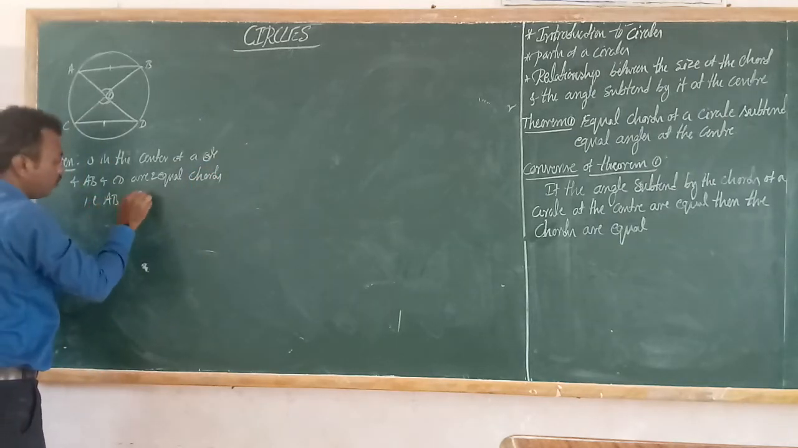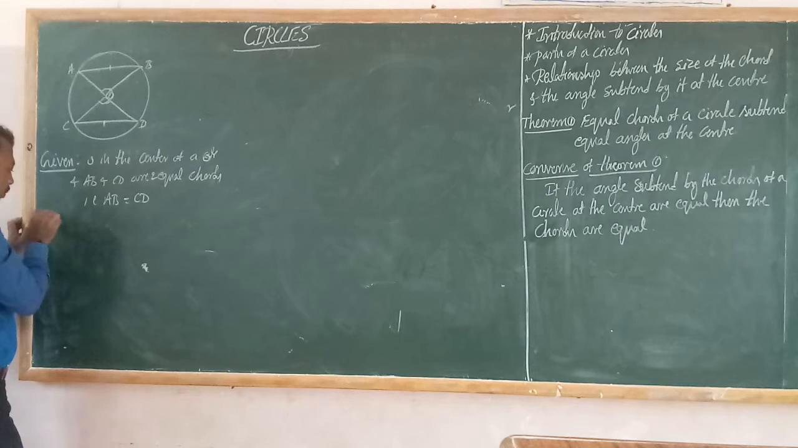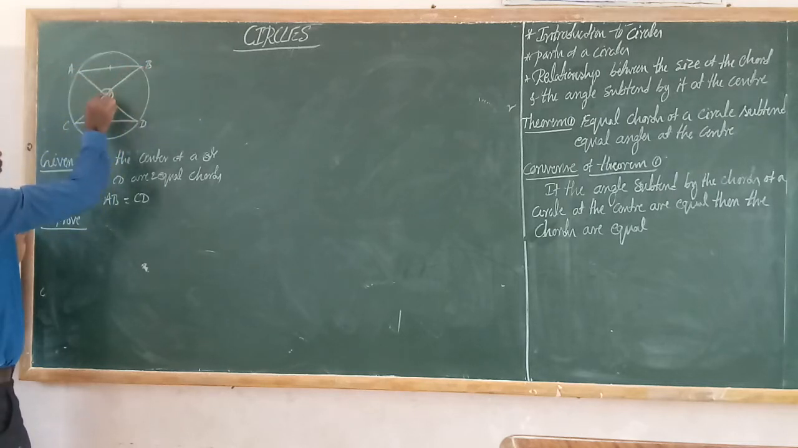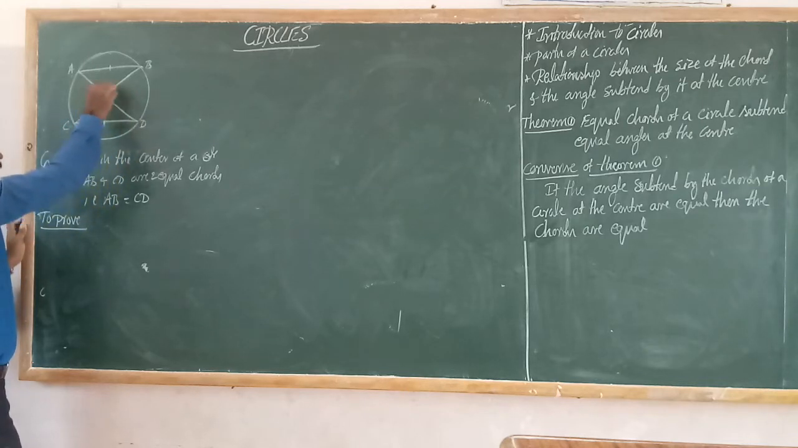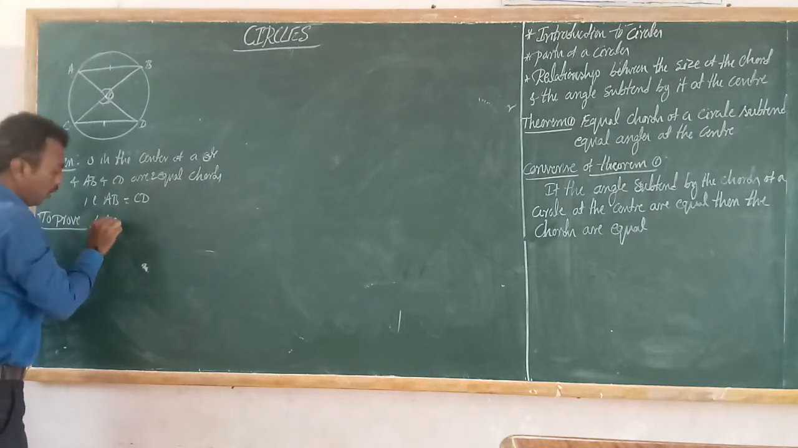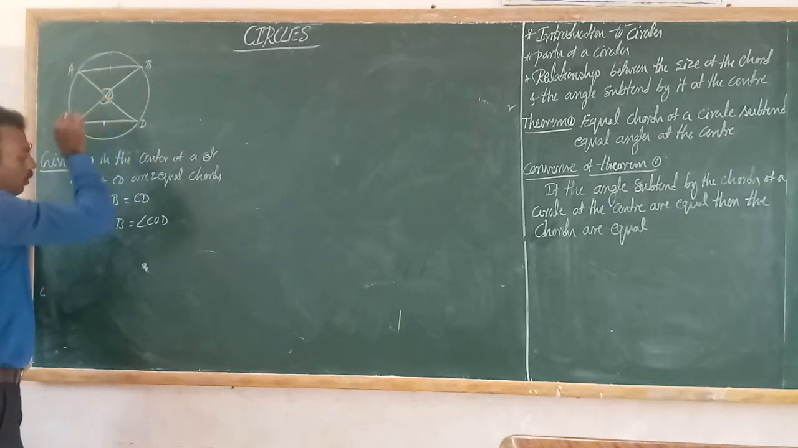AB is equal to CD. AB and CD are equal. Next, what we have to prove, very simple: angle AOB and angle COD. Centrally, an angle is subtended on AB, and an angle is subtended on CD at the center. We have to prove that these two angles are equal. That is, angle AOB is equal to angle COD.